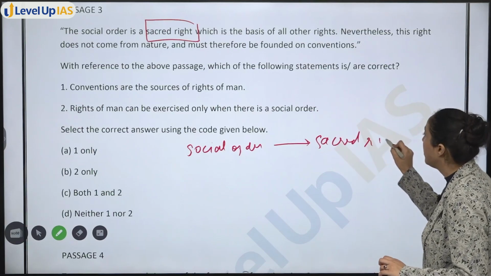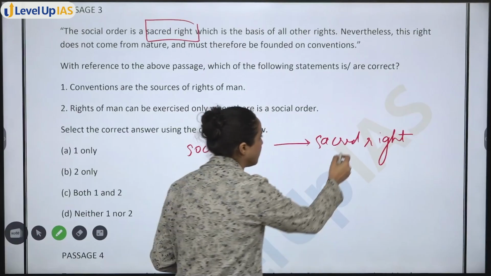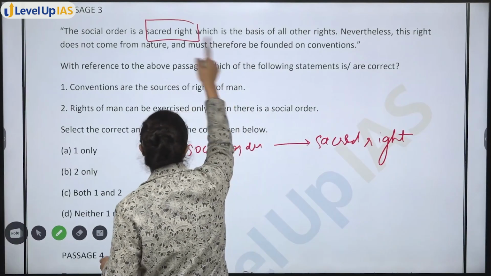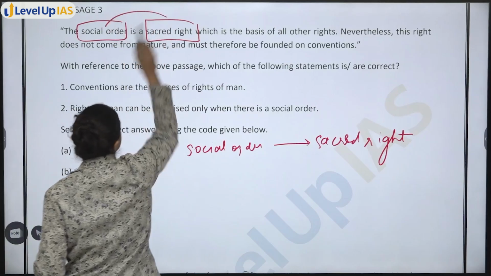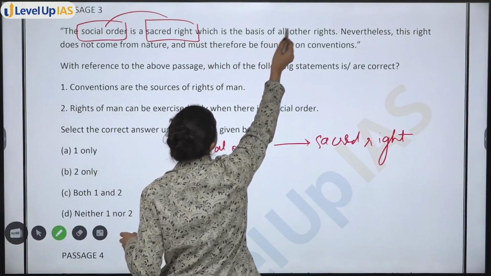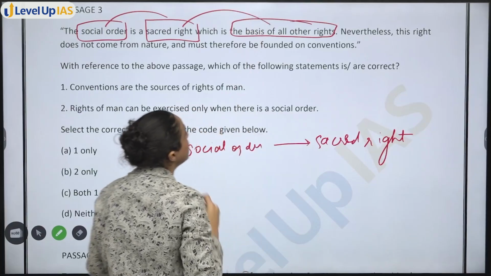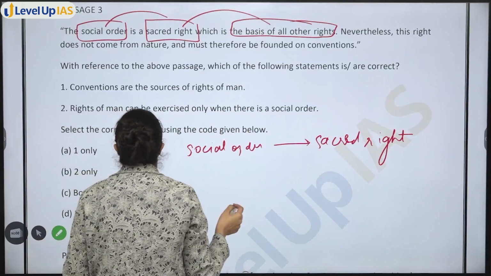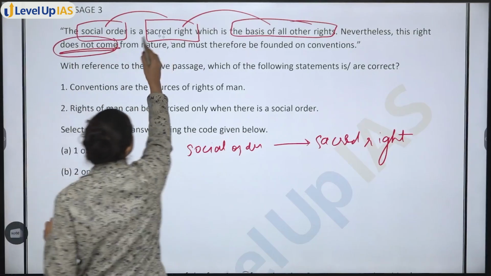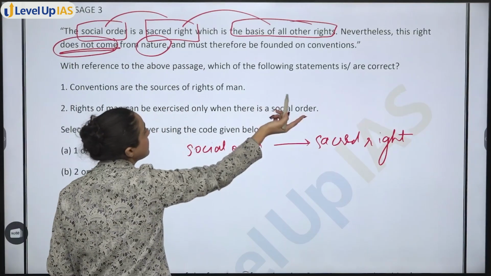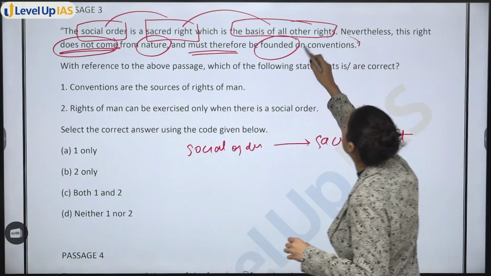Sacred right. Now I am writing it, but once you get a hang of solving passages like this, ठीक है, you can simply circle it. ठीक है? Social order is sacred right, which is the basis of all right. Okay. Nevertheless, this right does not come from nature. फिर कहाँ से आएगा? Must therefore be founded on conventions.